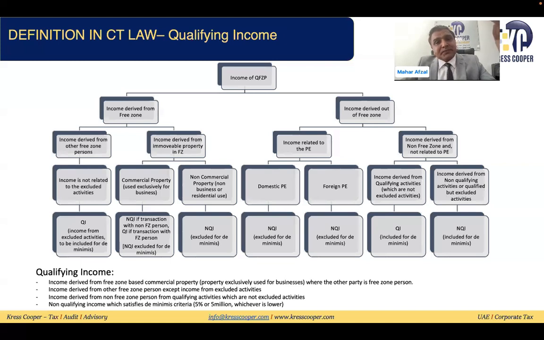The third thing was adequate substance. The person must have core income generating activities within the free zone, and the person must meet the adequacy test: adequate assets, adequate expenditures, or adequate employees within the free zone. If this adequacy test, the second leg, is being outsourced, then the party to whom these are being outsourced must be within the free zone as well. So this is the third. And the fourth one was the qualifying income. We have discussed there are four incomes which are qualifying income. Other than this, every income is a non-qualifying income, and it will be subject to tax at 9%.